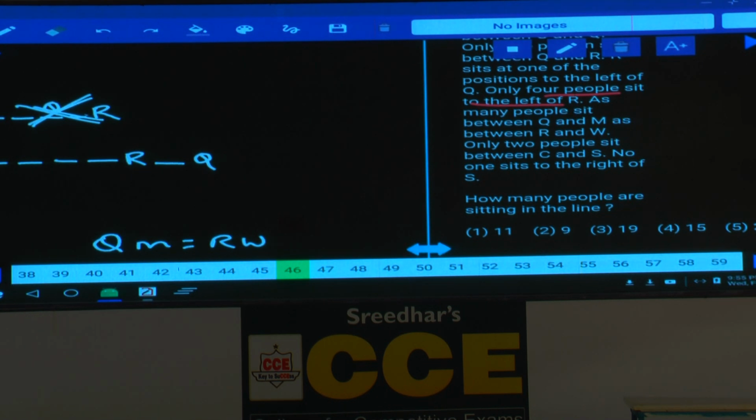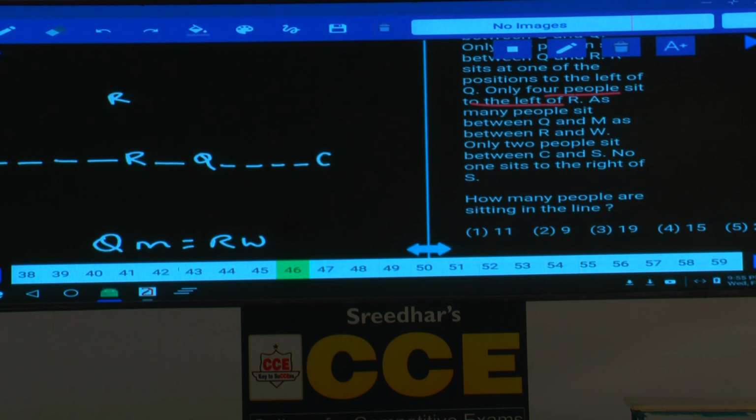Next one. Only 4 people between C and Q. How many people are there in between C and Q? There are only 4 people between C and Q. As 4 people in between C and Q, tell me what are the different possibilities we can have. 1, 2, 3, 4 and C can be here, isn't it? And what is the other possibility?